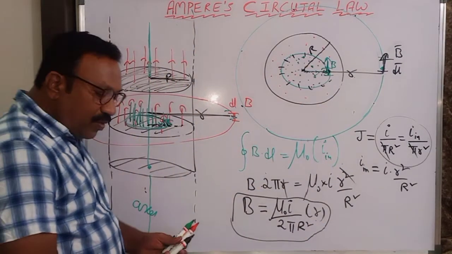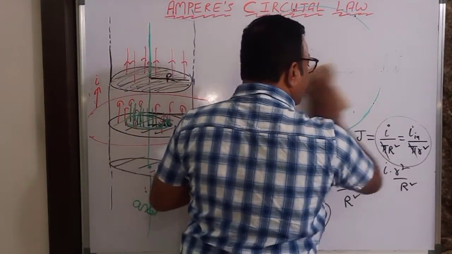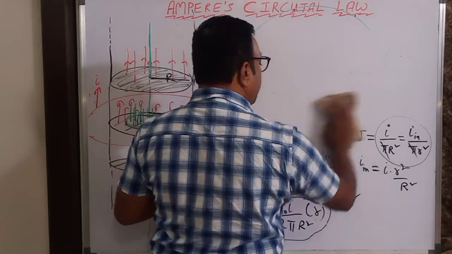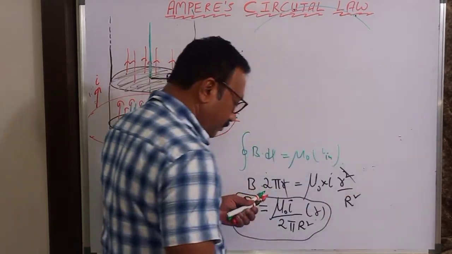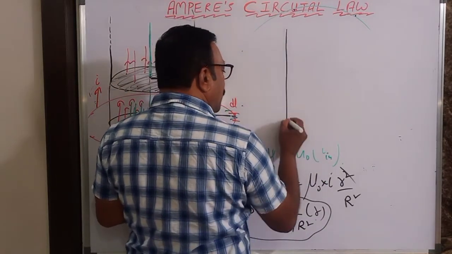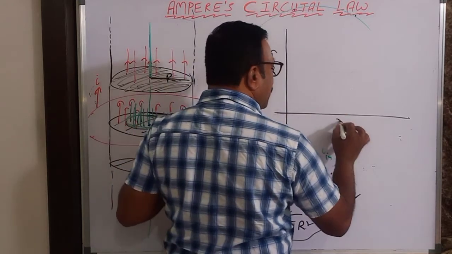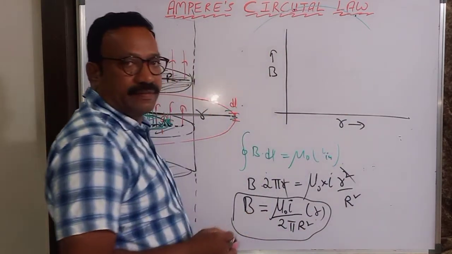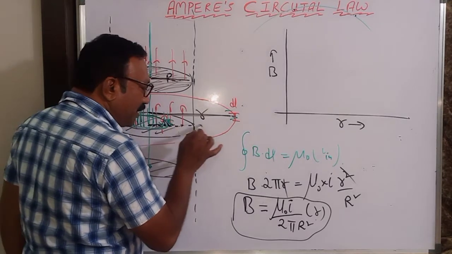So how will be the graph now? Let me draw the graph here. On y-axis I will take magnetic field, and on x-axis I will take distance. I told you small r is always from center to any point.